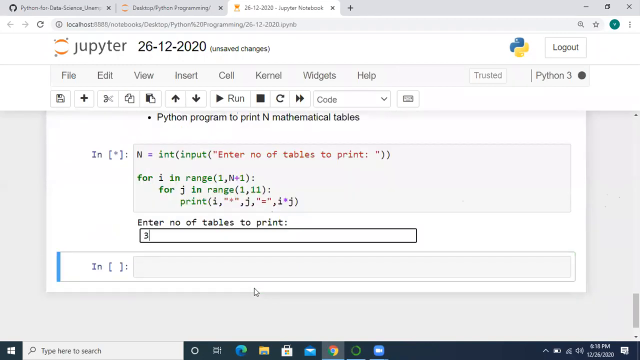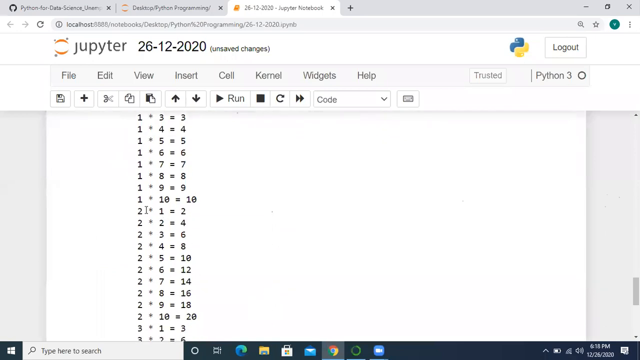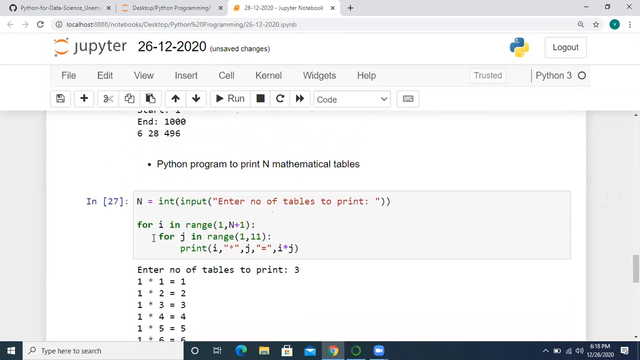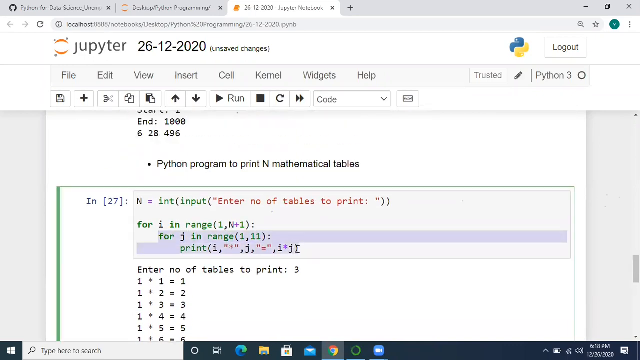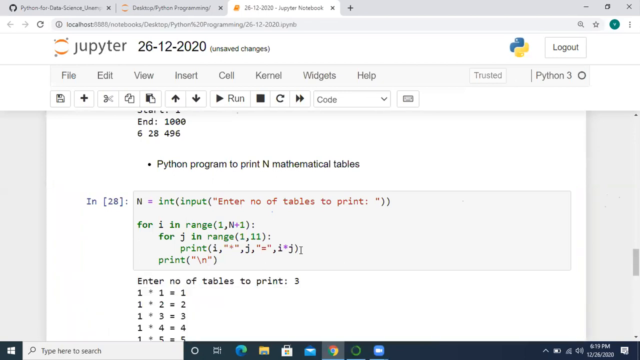Suppose I want three tables. So I got three tables, but I was told that after each table I should get a line gap. With this for loop we completed printing the table. So outside of this loop, call the print function with backslash n, so we'll get a new line by using backslash n.